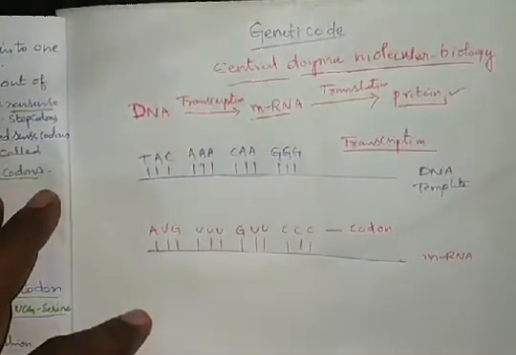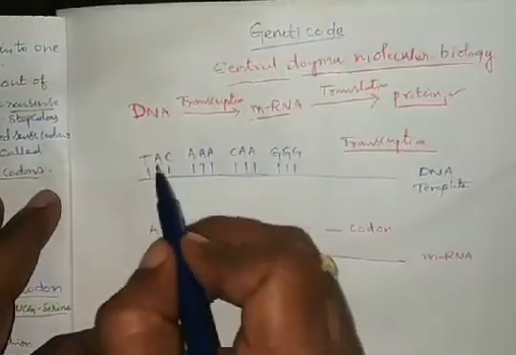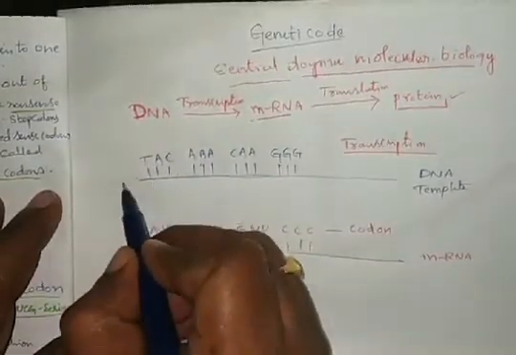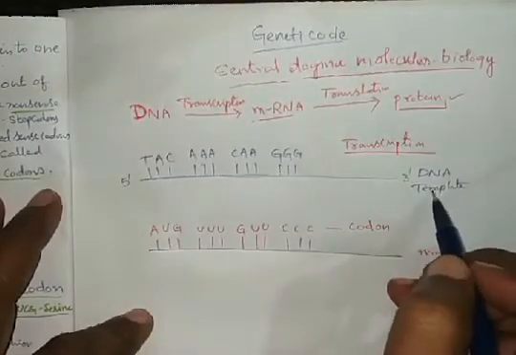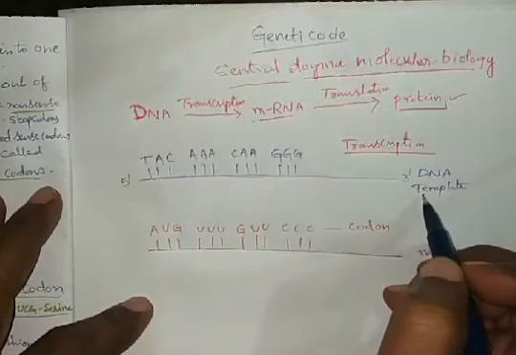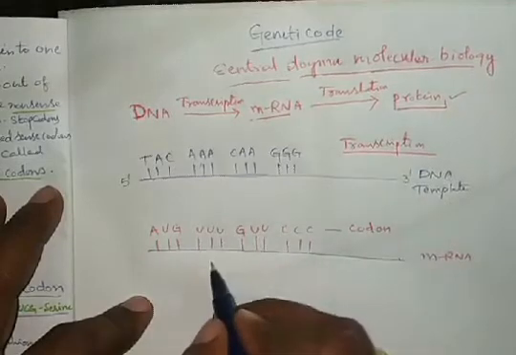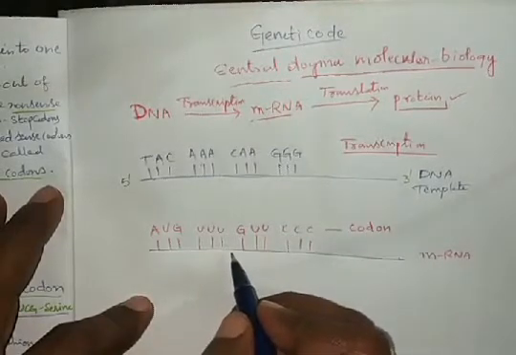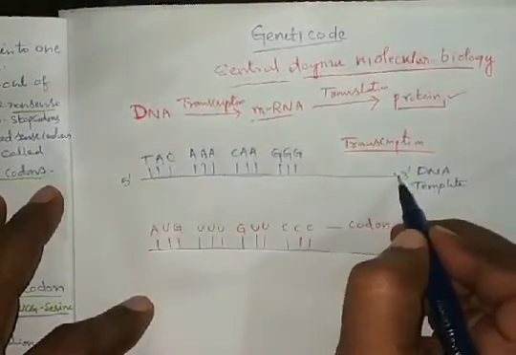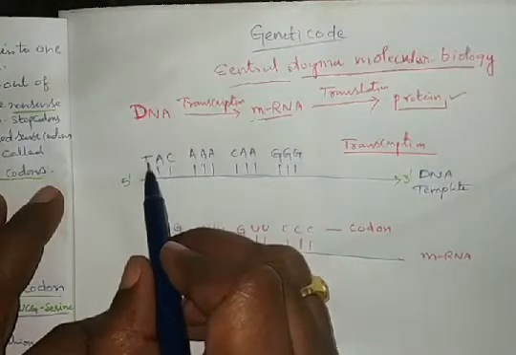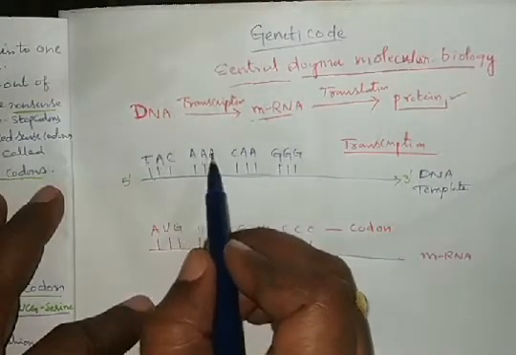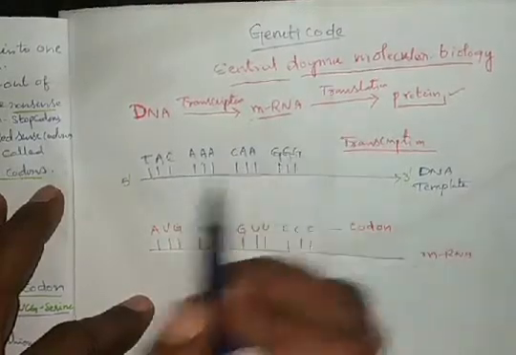Here, this is a DNA template strand. To the template strand, already we know that mRNA is synthesized. It is the 5' to 3' end of the DNA, which has a nitrogen base sequence. Suppose it is like this: TAC, AAA, CAA, GGG.